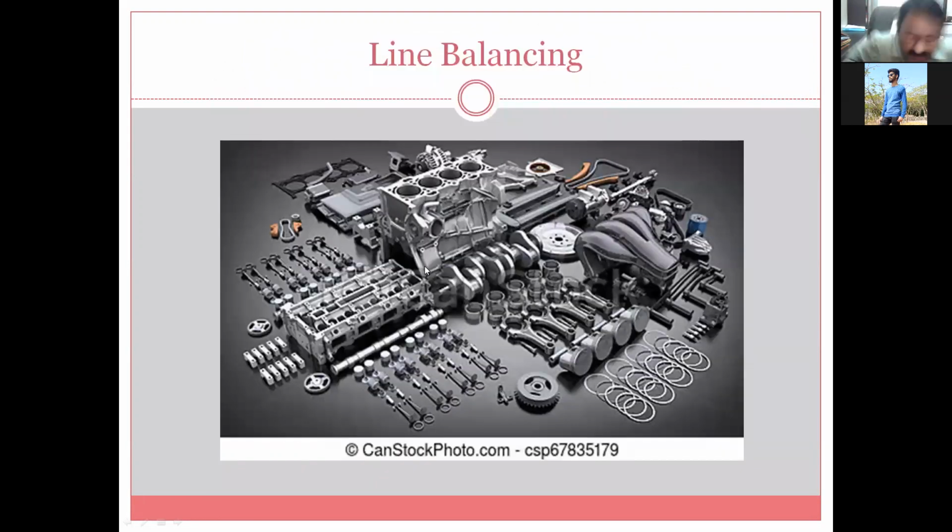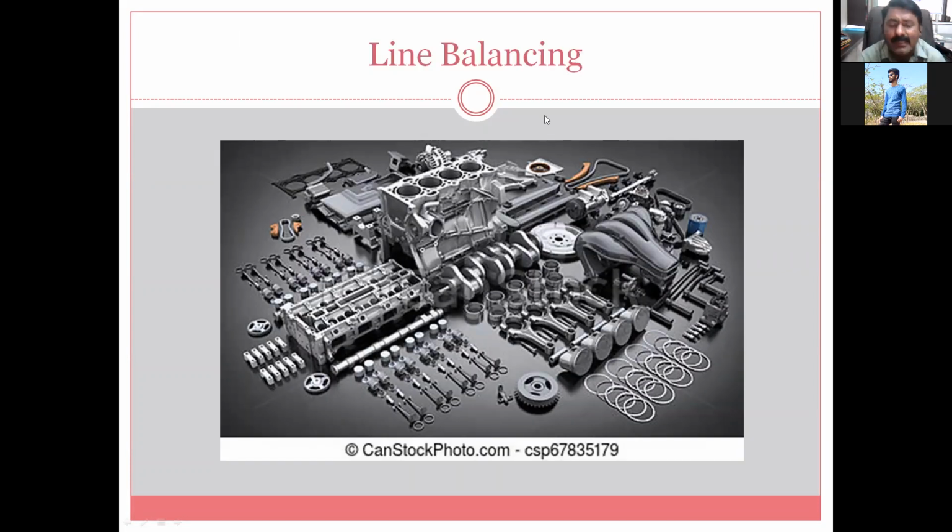So we will move to the next concept after having a complete idea about this procedure for production. Now next is a completely new concept, line balancing. We will take an example first: what is the requirement of line balancing, what is the concept, how we can proceed, what is the scope, and what are the different requirements as far as line balancing is concerned.